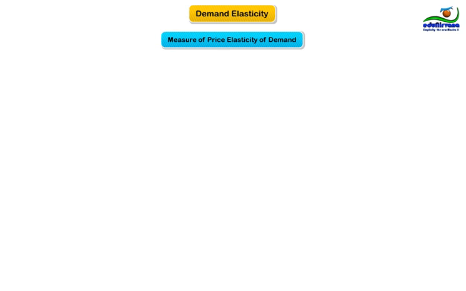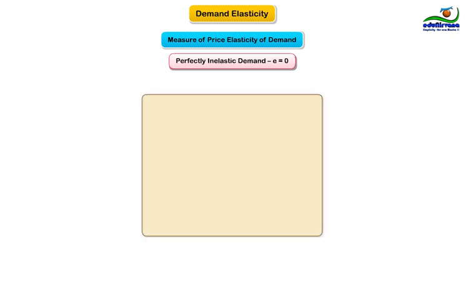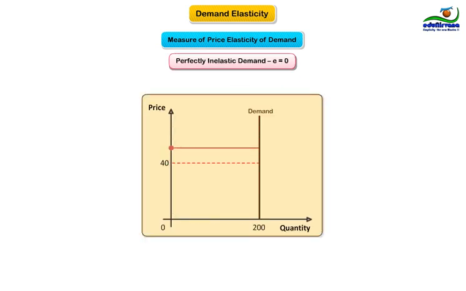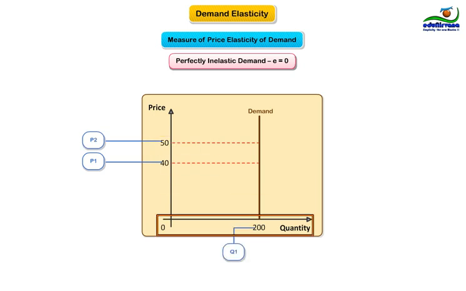To internalize the concept of price elasticity of demand for a perfectly inelastic demand, one situation that can be considered close is where elasticity is equal to 0. Prices have been increasing, but the quantity demanded still does not change. Let's take one example to understand this in detail. Following are the values of P and Q. Price 1 is $40. Price 2 is $50. Quantity 1 is 200 and quantity 2 is 200.